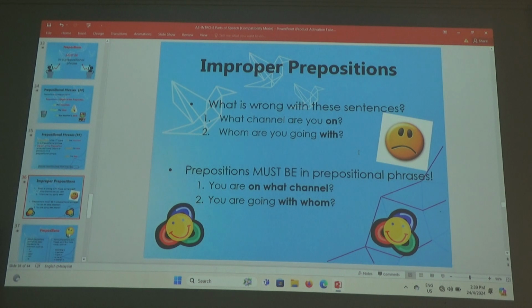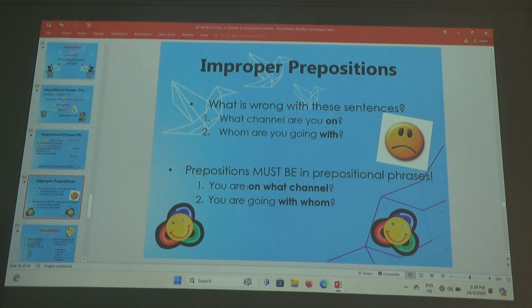Like you see here, I show you. Prepositions must be in prepositional phrases. You are on what channel? You cannot say what channel are you on. You must say you are on what channel. Especially in a question, you know, it will happen. You are on what channel? That is exactly correct grammar.